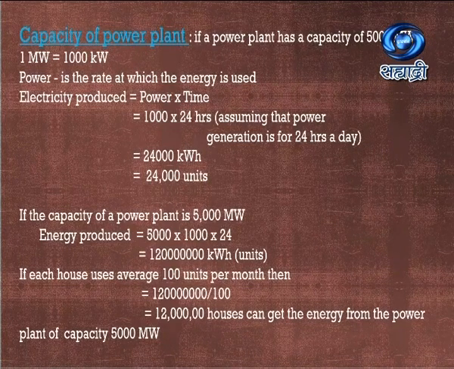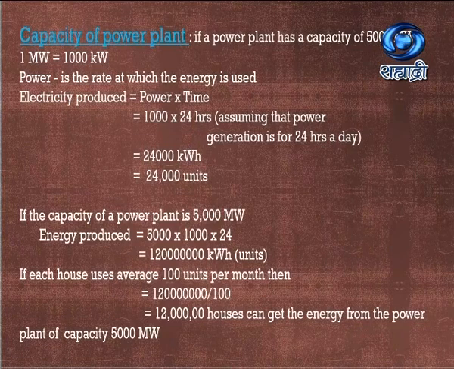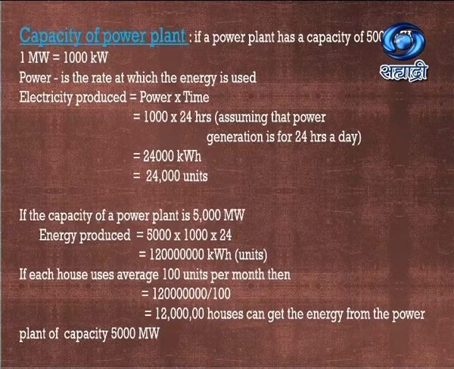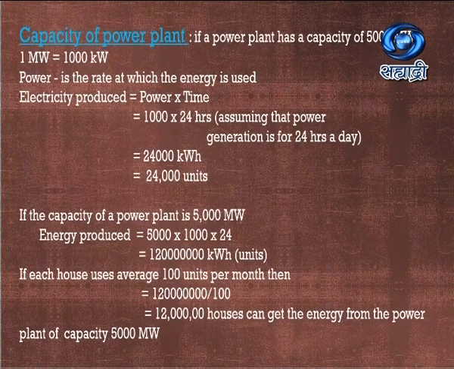That means this particular production is going on for 24 hours. That gives you 24,000 kilowatt hour, right? And we know kilowatt hour is nothing but a unit. That's how we measure energy. So 24,000 kilowatt hour is nothing but 24,000 units.